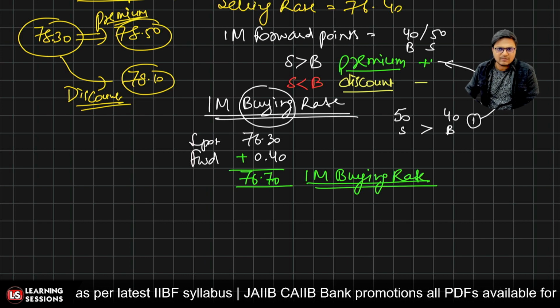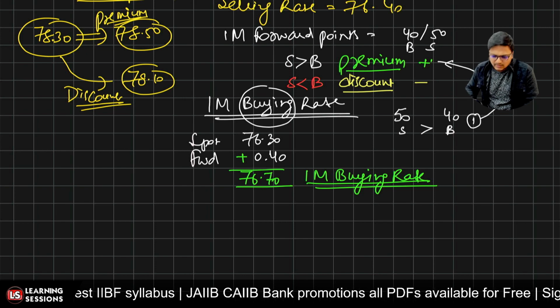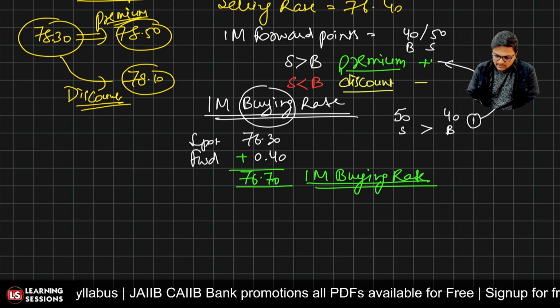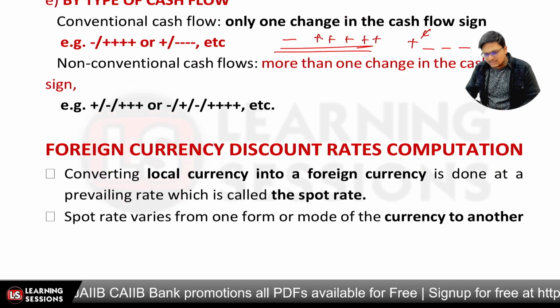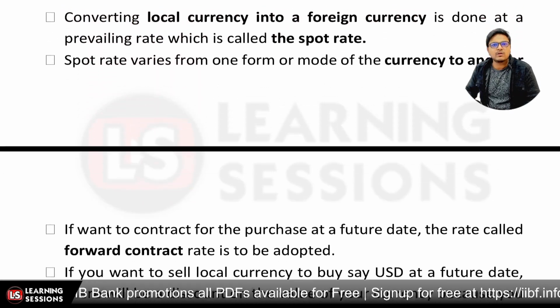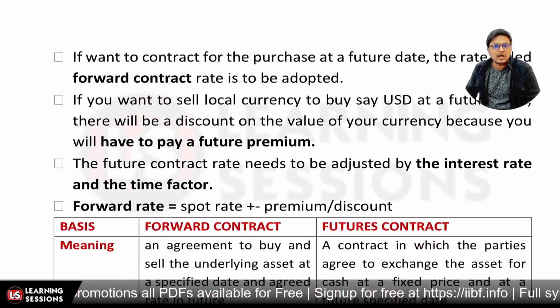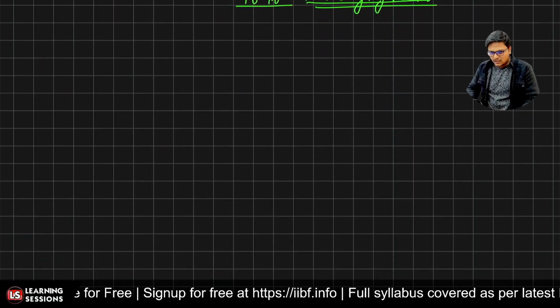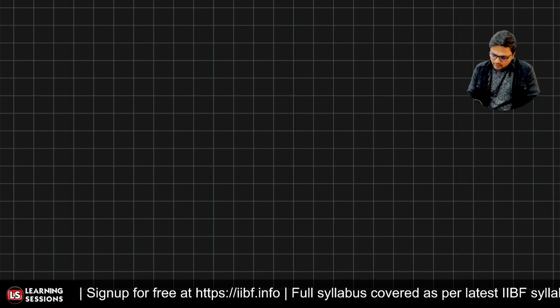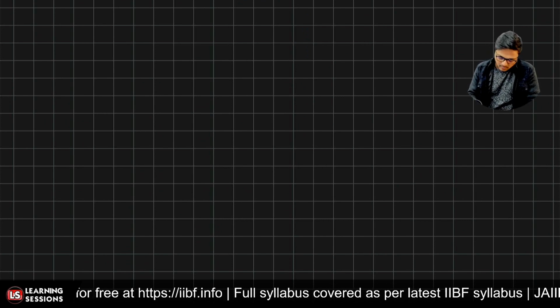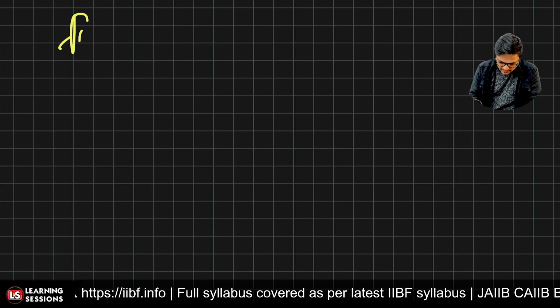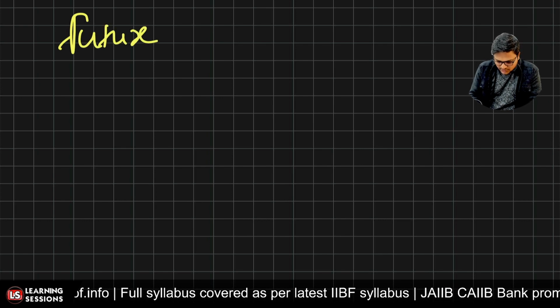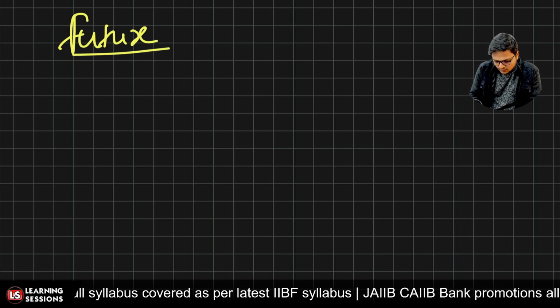I hope that you are clear with all these concepts related to how we can calculate the currency rate, how we can compute the discount rate or currency rates over there. After that, it's related to the forward rate and the future contract. Now, let me give an example related to a future contract. We'll understand it by way of shares. Now, what are futures?